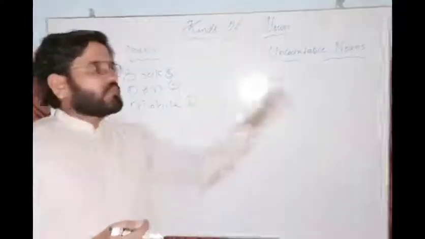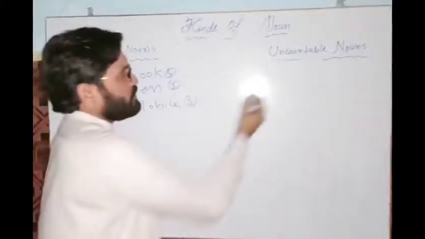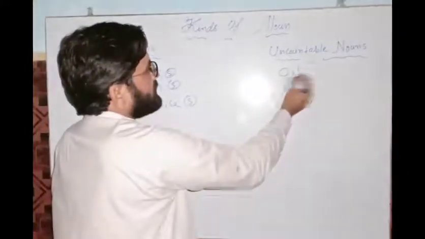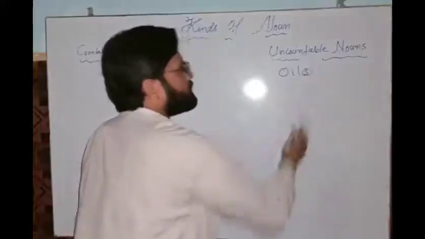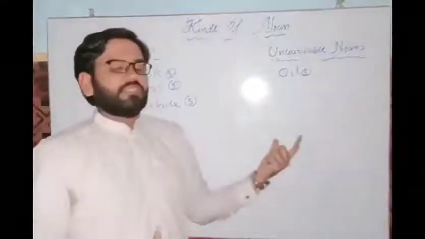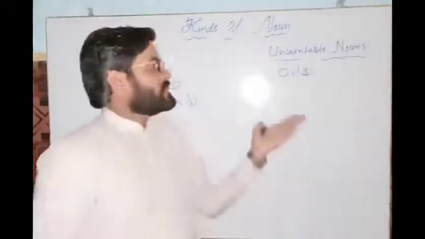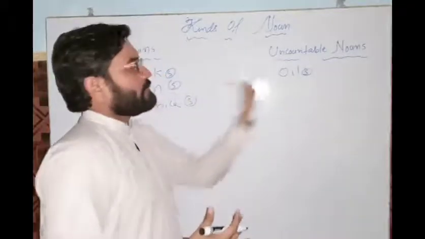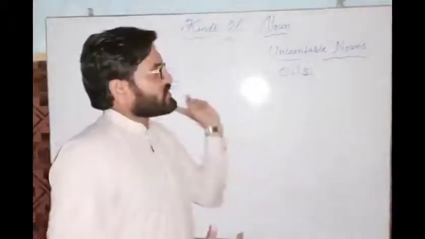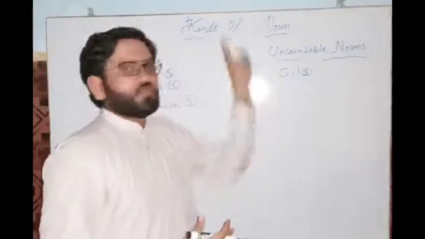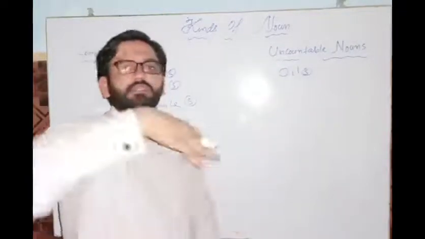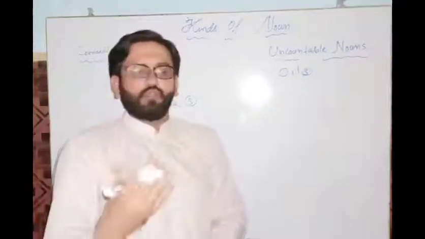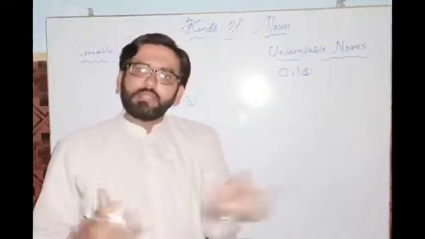Same trick we will apply here. For example, if I say oil, right, we cannot count oil, and if I put s here, it becomes wrong. Oils, it is wrong to say, right? So the same trick I applied here. In order to check whether it is countable or uncountable, I will put s at the end of that specific noun, and that noun will tell you whether it is countable or uncountable.